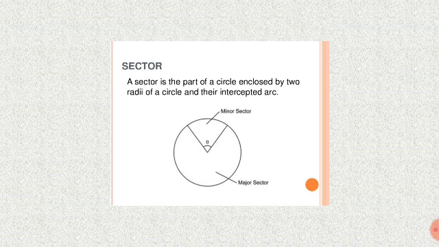Sector. A sector is a part of a circle enclosed by the two radii of a circle and their interrupted arc. That is an interrupted arc. So the minor arc gives a minor sector, cone shaped. The theta minor sector is a small region. The major sector is a bigger region. Okay. So that is called the sector.